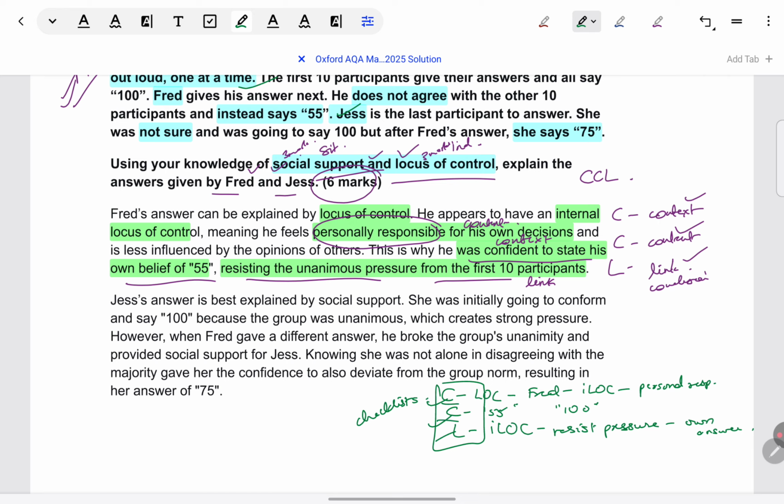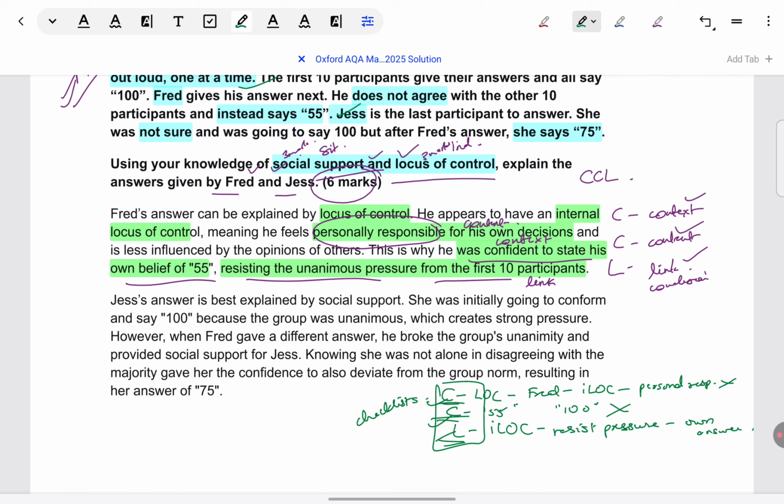Now, when I say well developed, it seems abstract. So, I have to make sure context, content, link, all of them are there. Even if I'm not going in the exact CCL order, or even if in one sentence two are overlapping, I just make sure all these three things are there. For example, I don't leave out the context. It should not be that my answer is there without any specific wording. Or it should not be that my answer is there without any brief explanation of what internal LOC is. So this is just a checklist. They are just making sure the CCL, PEEL, that you don't miss out on developing your points with everything that is required in them. So don't become rigid about them or stressed out that you have to only use them in a particular way. No, they are just helpful guidelines for you.